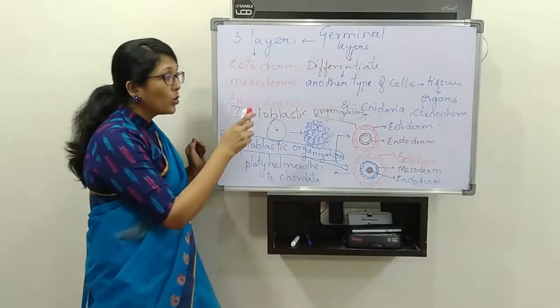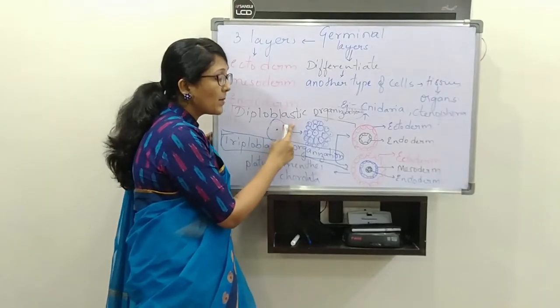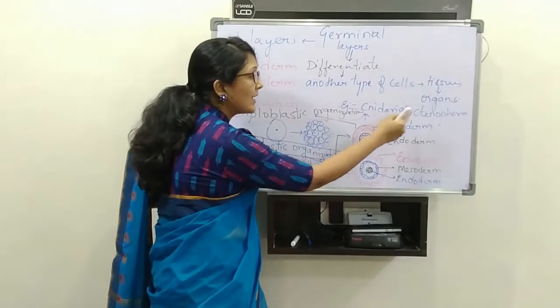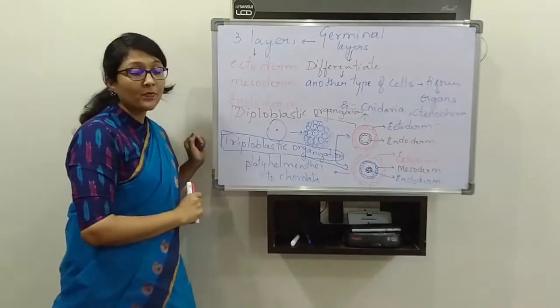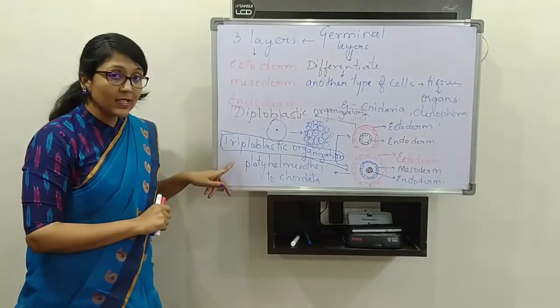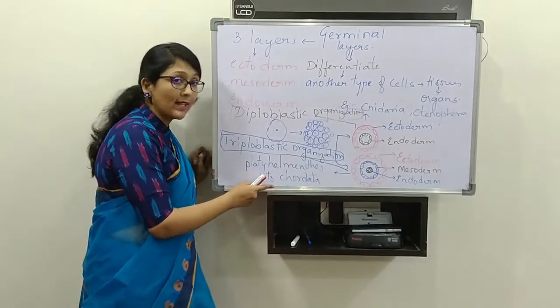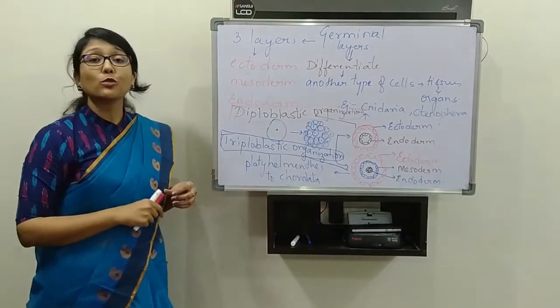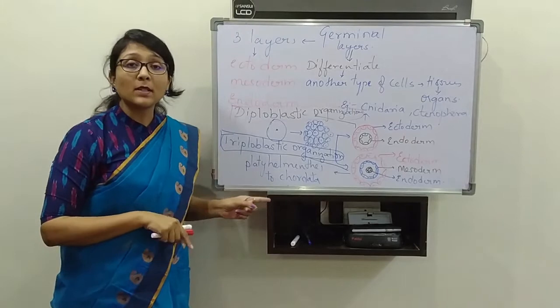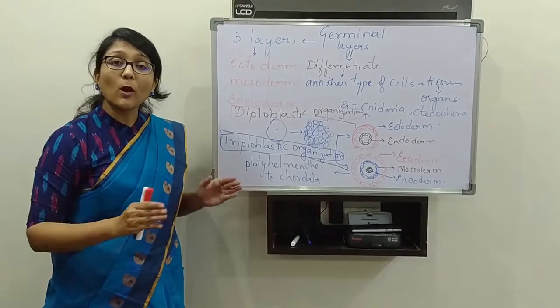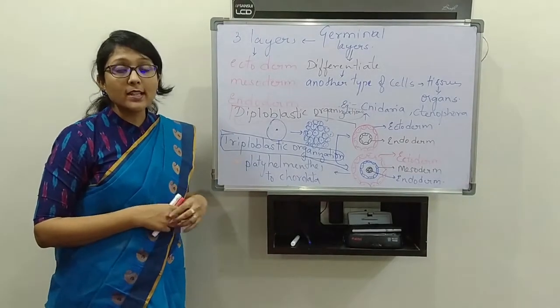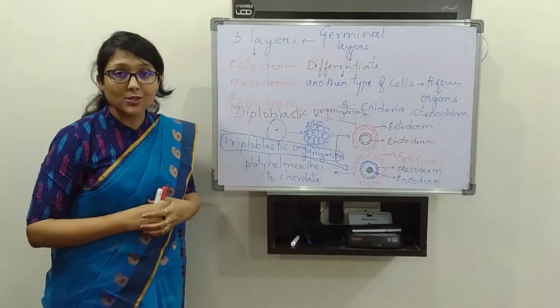In which organisms do we see diploblastic organization? Cnidarians and ctenophores. And triploblastic organization? From Platyhelminthes to Chordata, all organisms possess this type of organization.